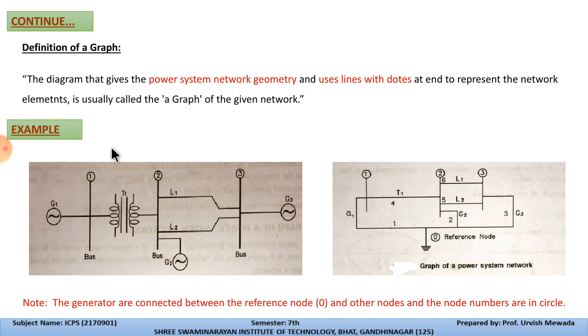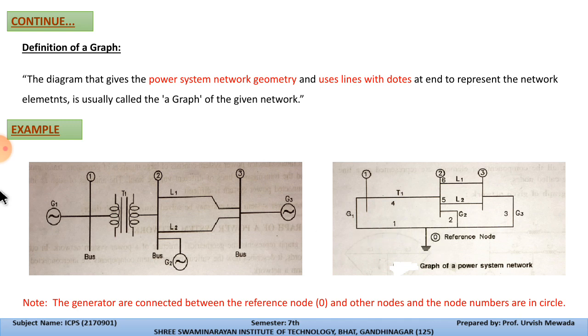Now if we want to draw a graph for this particular network, then as I already explained in the previous slide, all the neutrals of the generating stations can be short circuited and connected at one potential. So G1, G2 and G3, means one terminal is taken as common, and this is called the reference node, or we can say ground potential or zero potential node.